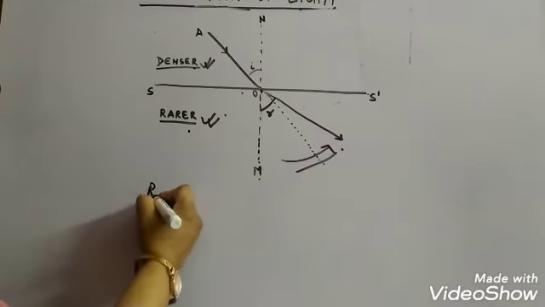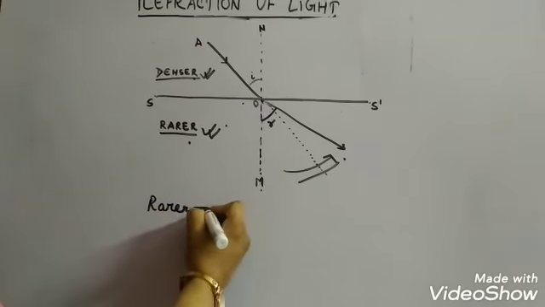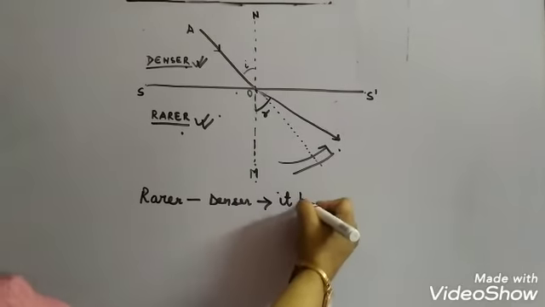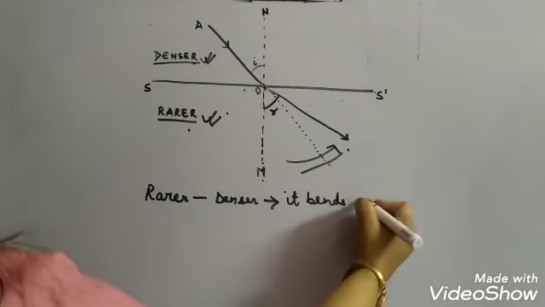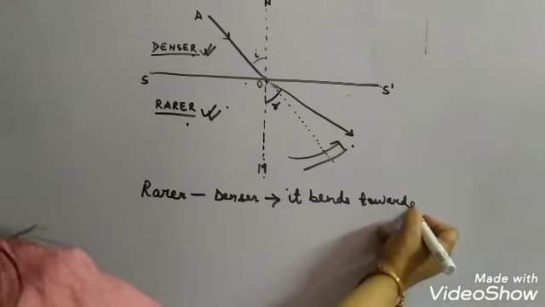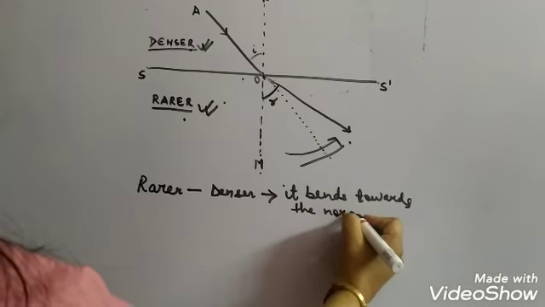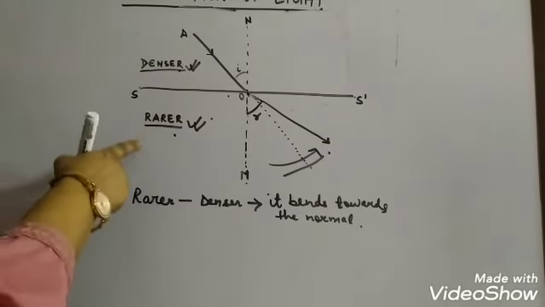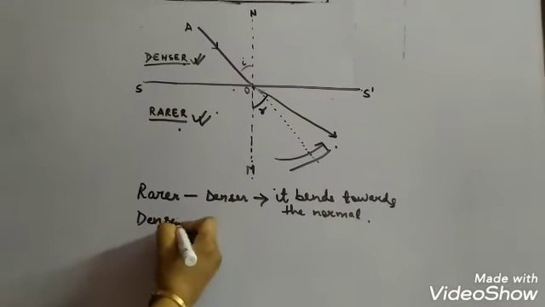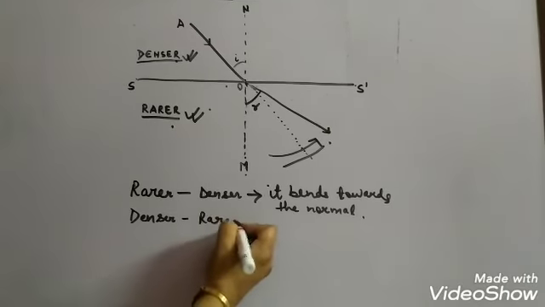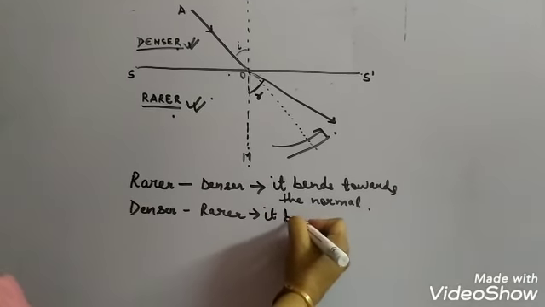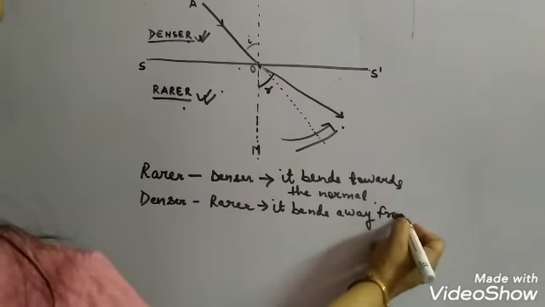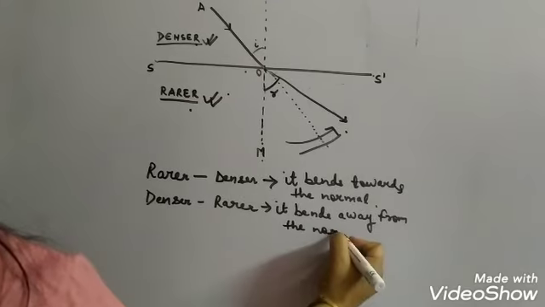So children, when a ray of light travels from rarer to denser medium, the light ray bends towards the normal, and when the light ray travels from denser to rarer medium, it bends away from the normal.